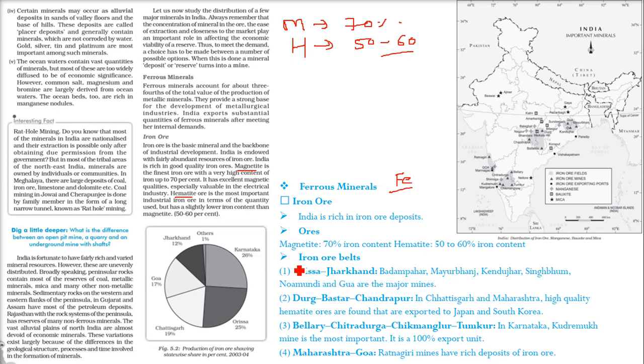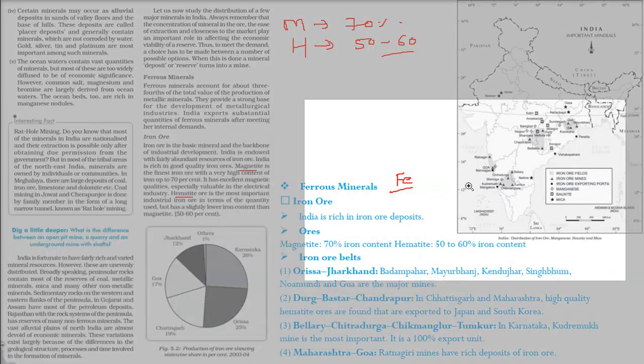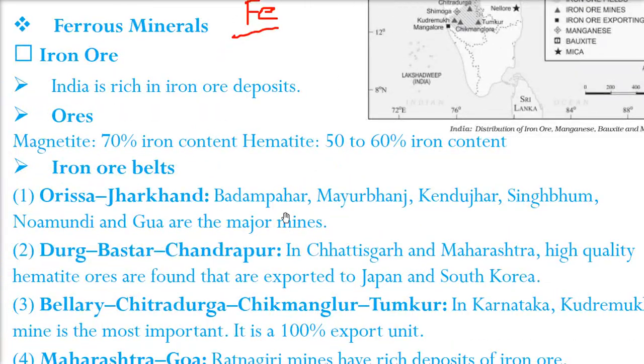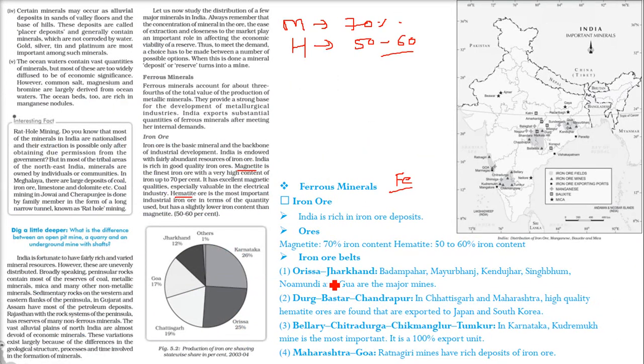The iron ores we are talking about have certain belts, meaning where they are generally found. We have already identified the areas. These are iron ore fields, and the triangles you see are the mines. So we have this one, this one, this one, and this one, 1, 2, 3, 4. These are different belts. The first one is the Odisha Jharkhand belt. We have Badampahar, Mayurbhanj, Kendujhar, Singhbhum, Noamundi, and Goa. These are the major mines here.